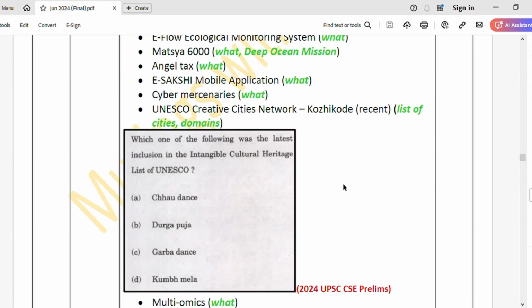What is the UNESCO Creative Cities Network? How many cities are there? What are the domains under which the cities have been categorized? Okay, so very factual information.